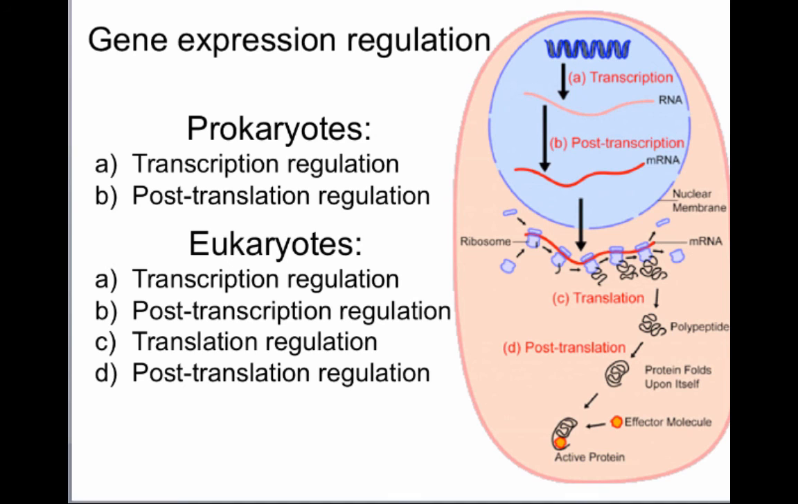I also forgot to mention in the first transcription regulation in eukaryotes, it can also happen not just by having DNA binding proteins that increase or decrease transcription, but eukaryotes also have another way of doing it, which is by packing that DNA tightly or letting it loose, making it more available for transcription.